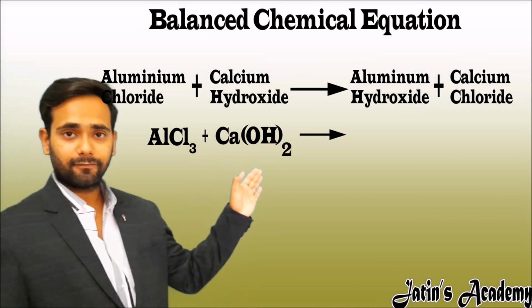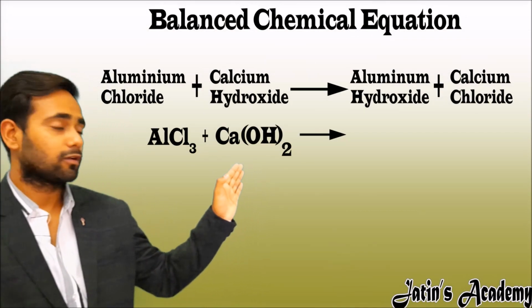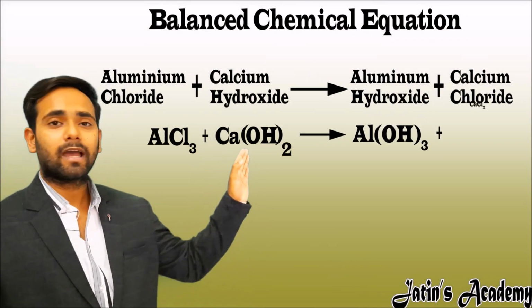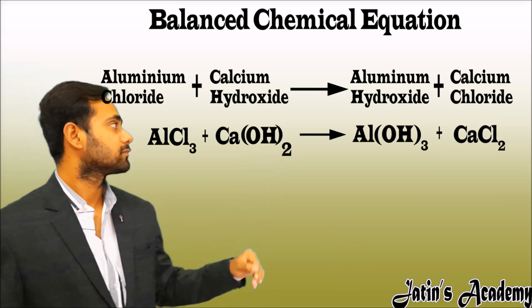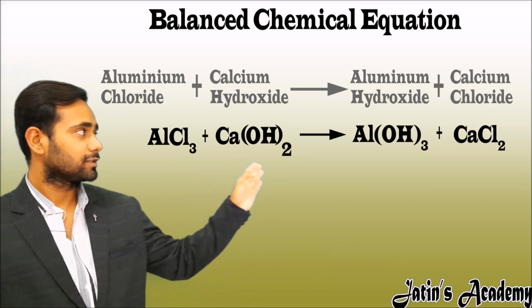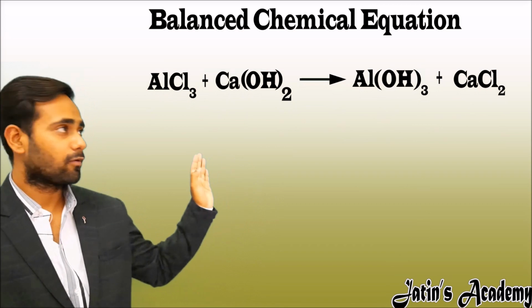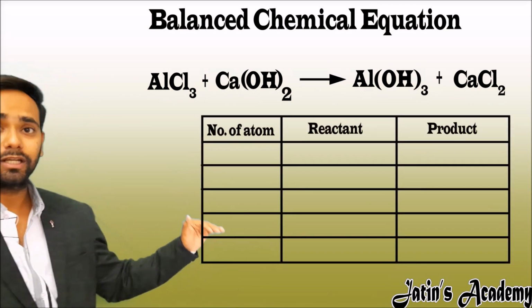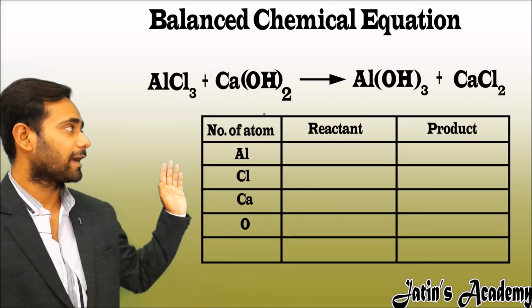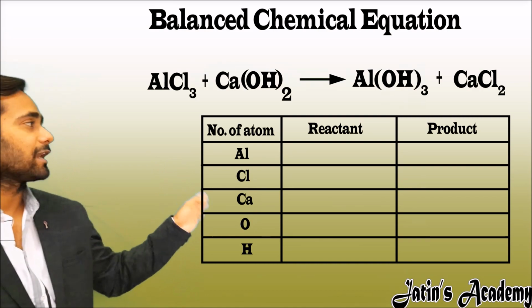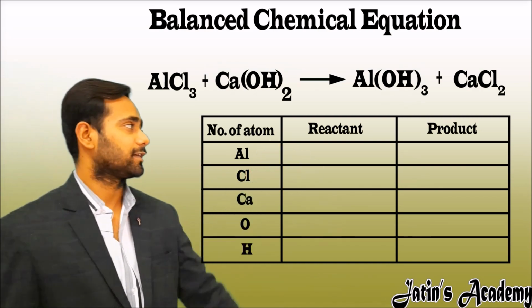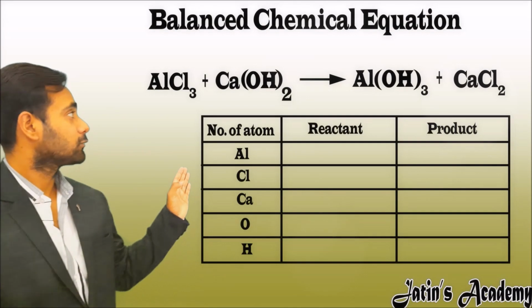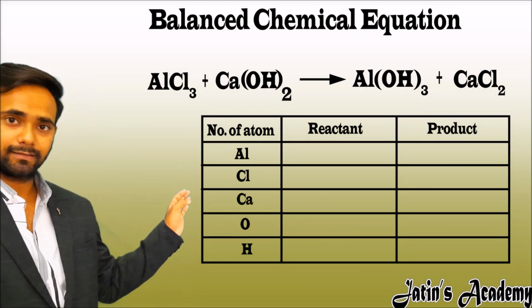Now in the same way you can make the formula of aluminum hydroxide and calcium chloride. Here our equation is ready. Now make a box below this equation in which we write the number of atoms on the reactant side and the number of atoms on the product side. Now count the number of atoms on the reactant side first.